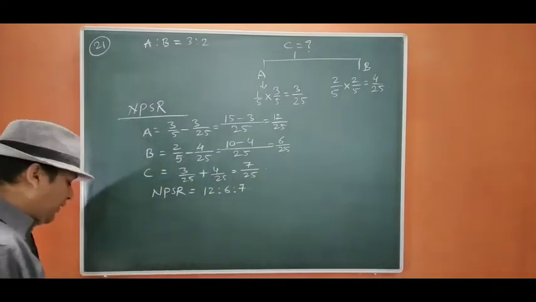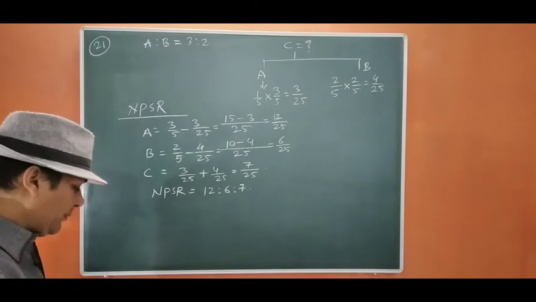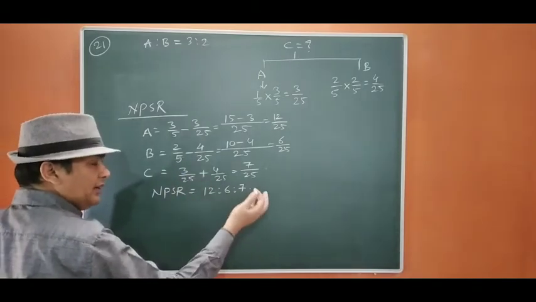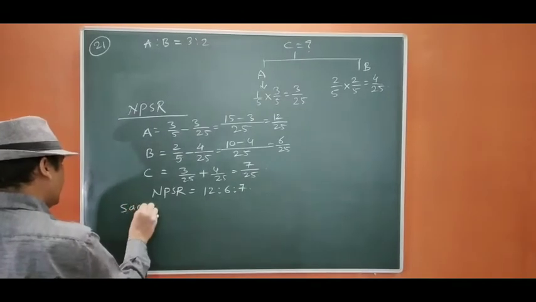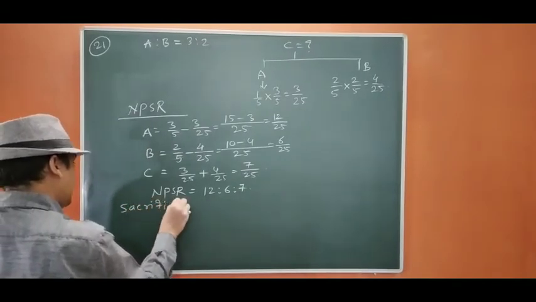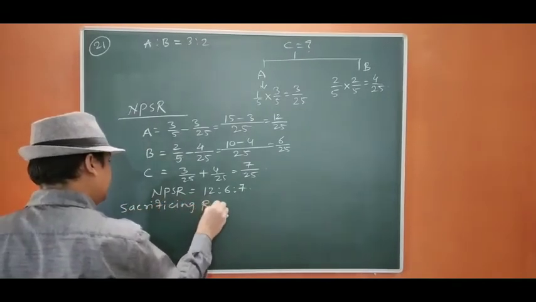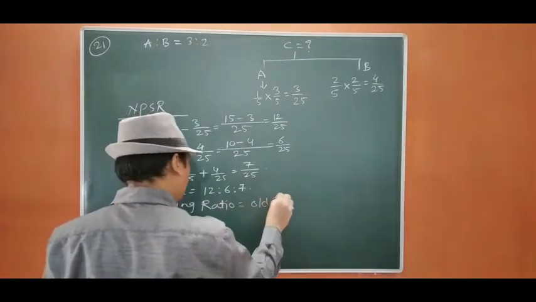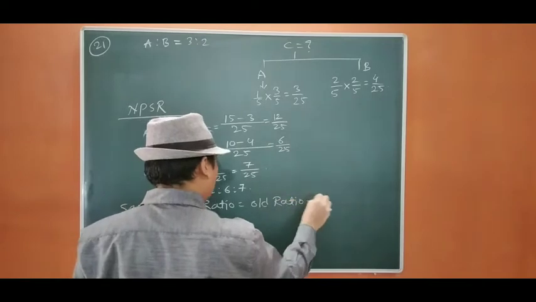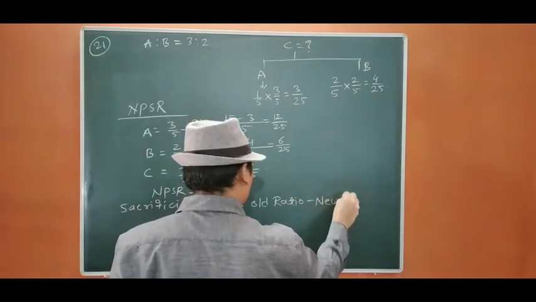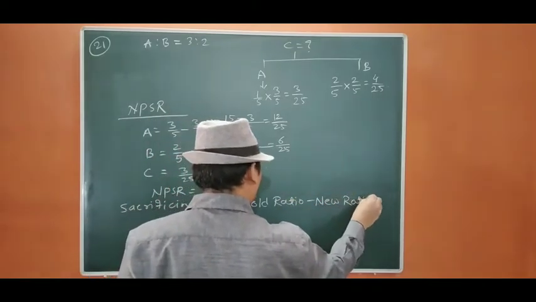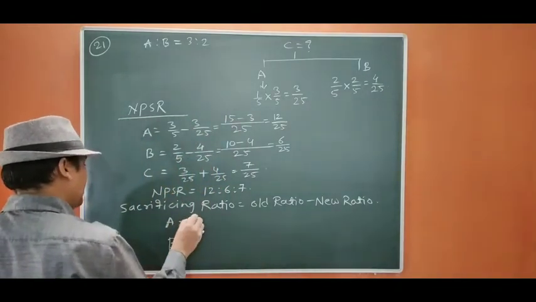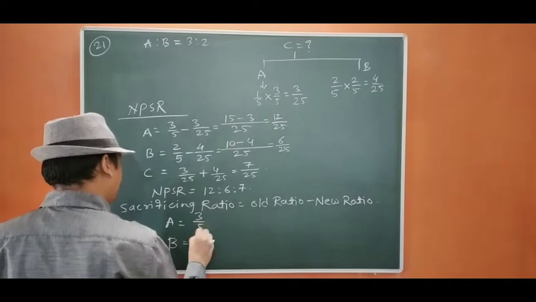Now we are going to find out the sacrificing ratio also, because we have to distribute goodwill in sacrificing ratio. So sacrificing ratio equals old ratio minus new ratio. Okay, A, B. The old ratio is 3/5, 2/5.